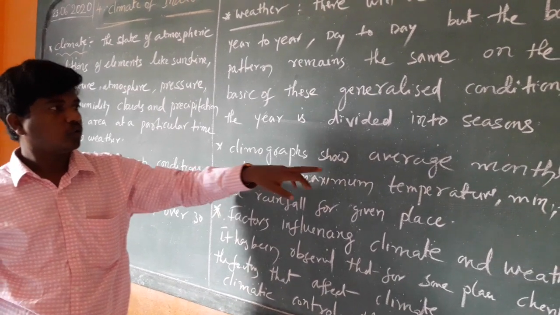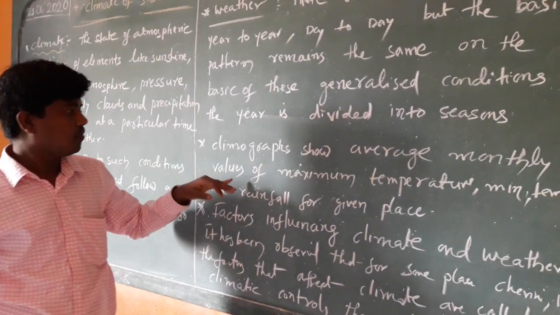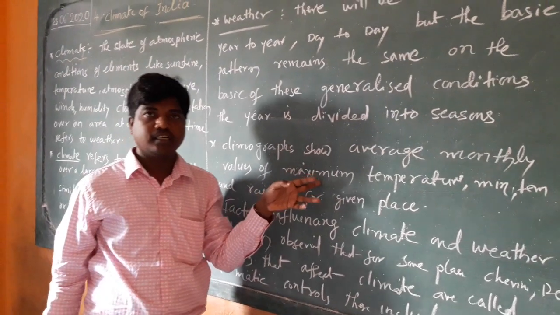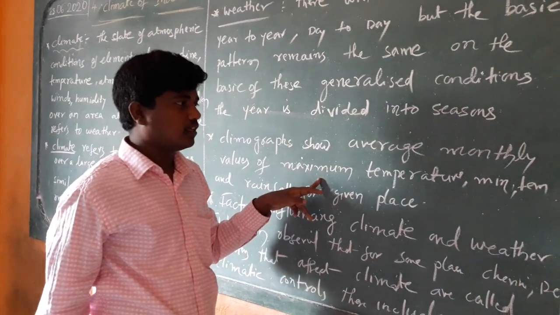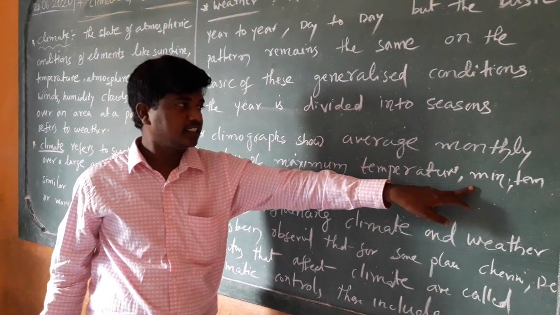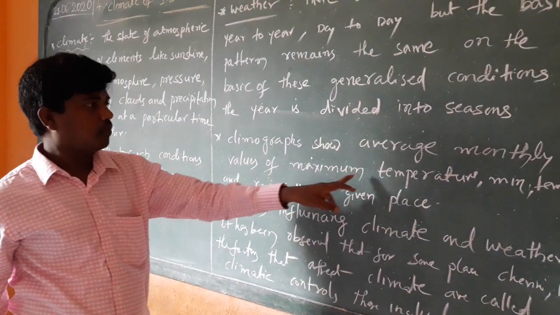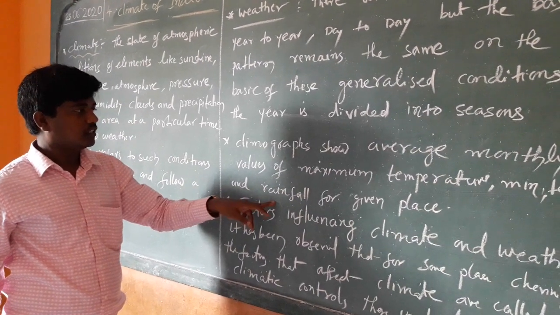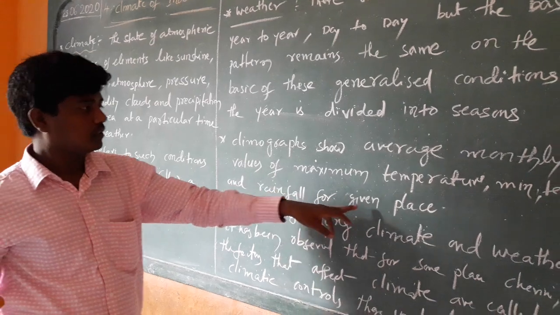Climographs show the average monthly values of maximum temperature. For example, in the summer season 40 to 45 degrees is there, and in the winter season it is lower. That is maximum temperature to minimum temperature and rainfall. These are shown in climographs.